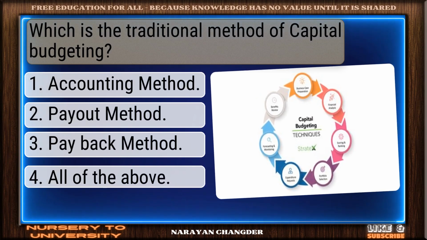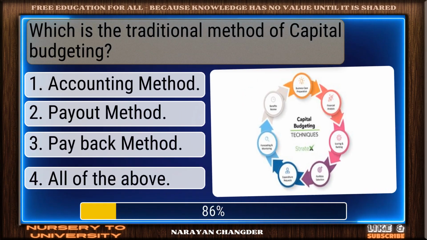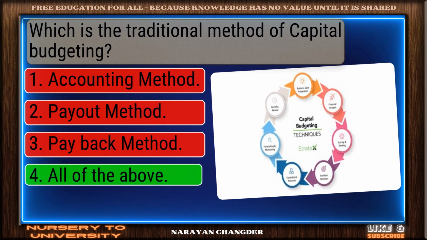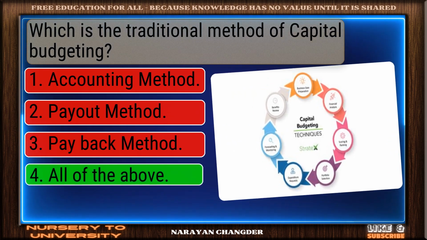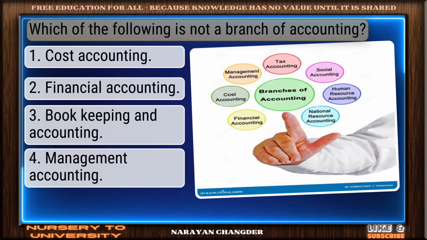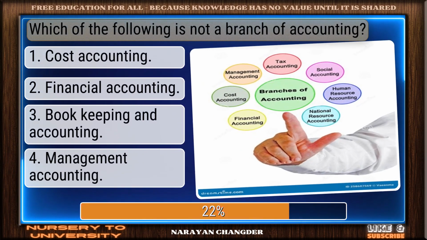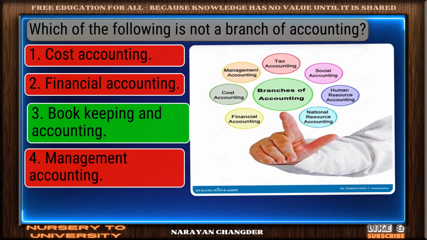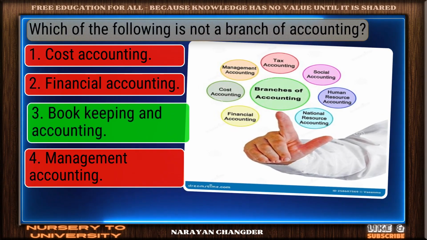Which is the traditional method of capital budgeting? Your choice, all of the above, is sound and 100% true. Which of the following is not a branch of accounting? Bookkeeping and accounting is the answer.